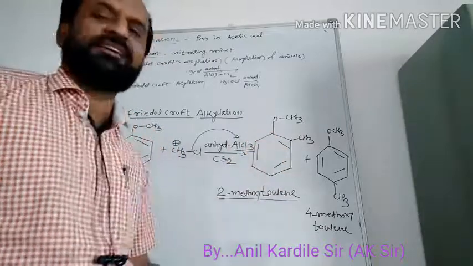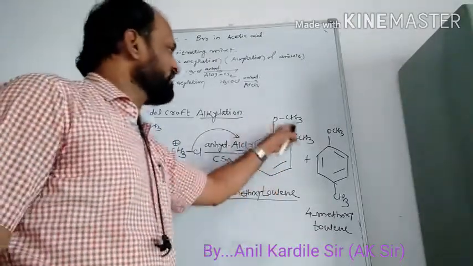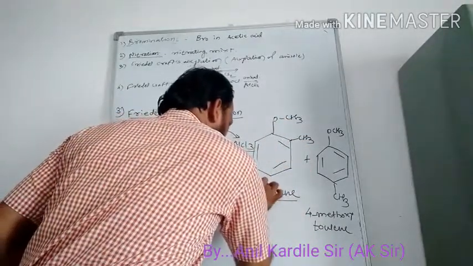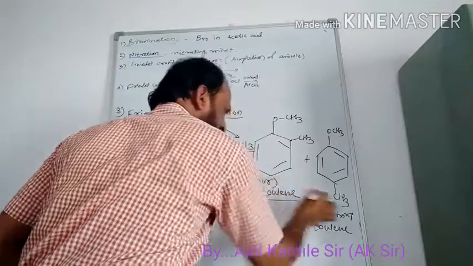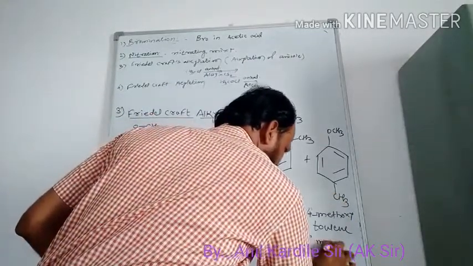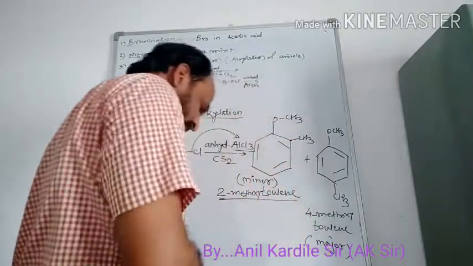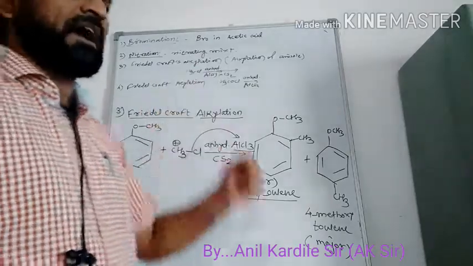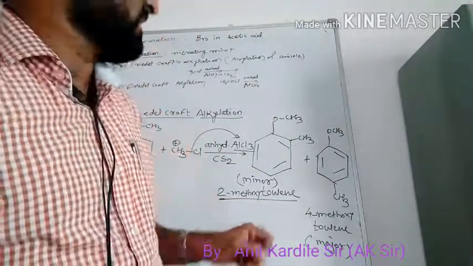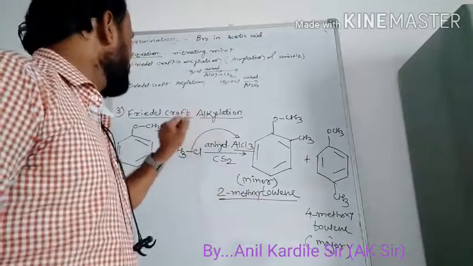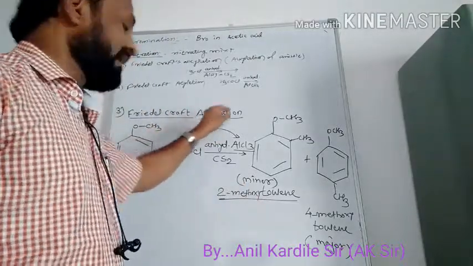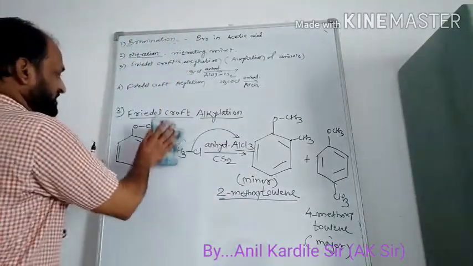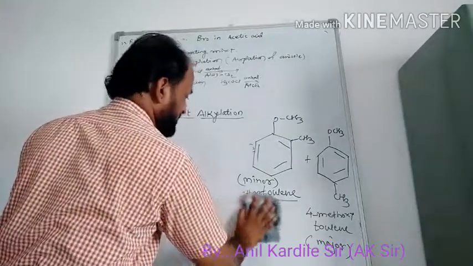Which will be major and which will be minor? As usual, there is no chance of hydrogen bonding, so the ortho should be the minor product and the para should be the major product. You have to remember this. Since we are adding the alkyl group, we call it alkylation. And what is the name of that reaction? Friedel-Crafts alkylation. Now we have to see the next reaction, that is Friedel-Crafts acylation.